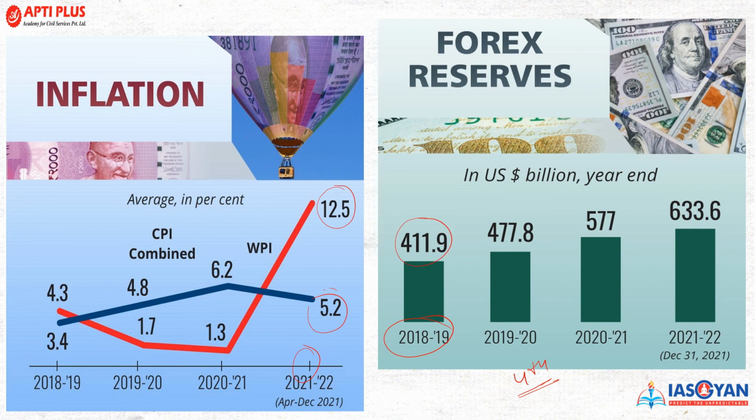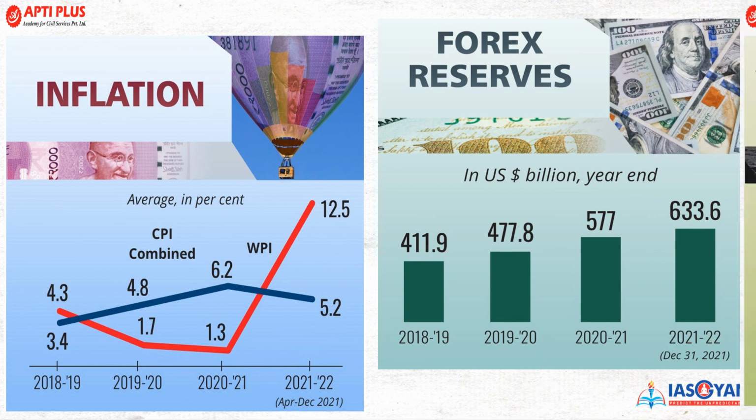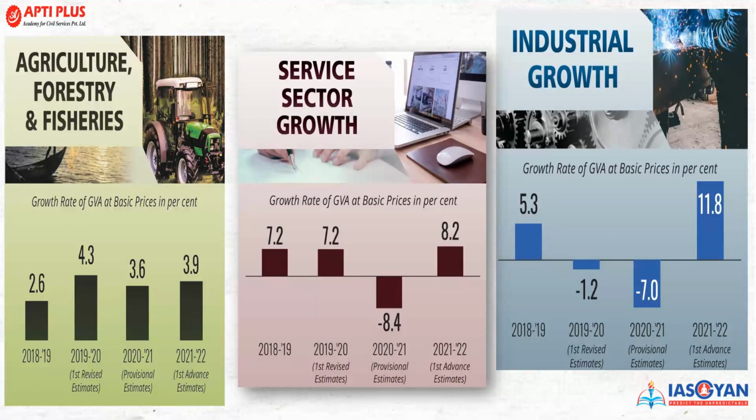This gradually increased and now, as of December 2021, we have 633.6 billion dollars as the forex reserve. Now agriculture, forestry and fisheries, you can see the data here. The performance for this particular year is 3.6 compared to 2.6 in 18-19, and the anticipated estimated growth is 3.9.